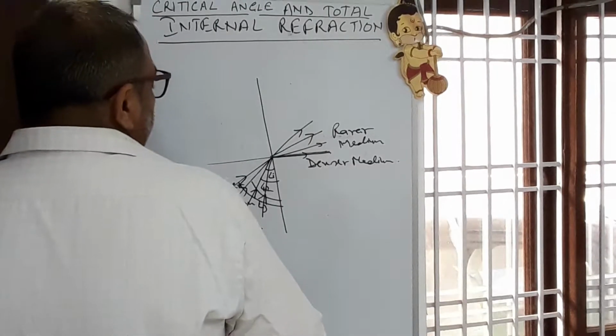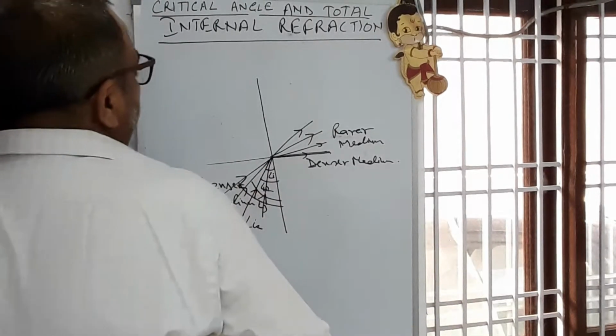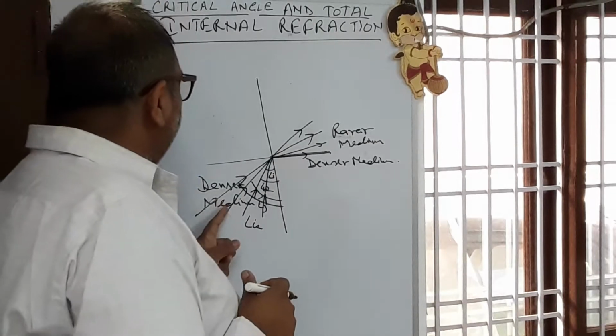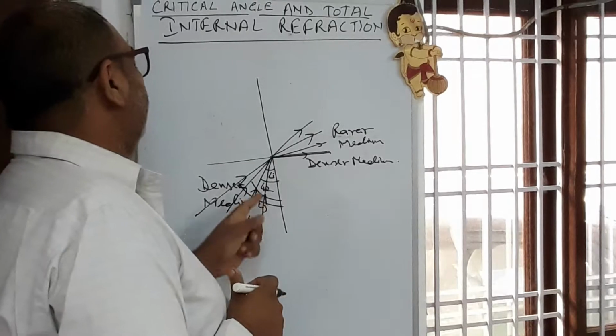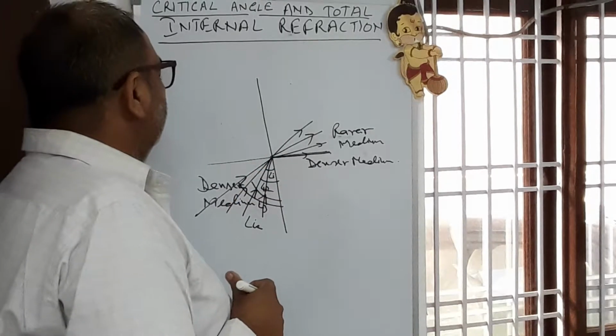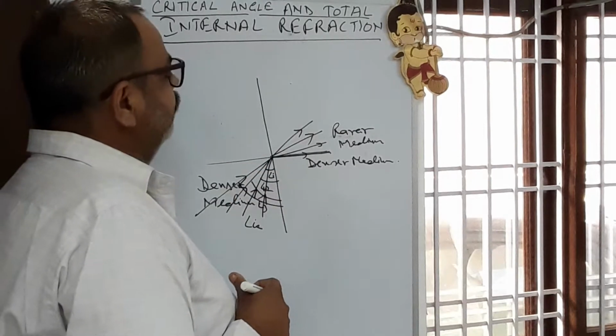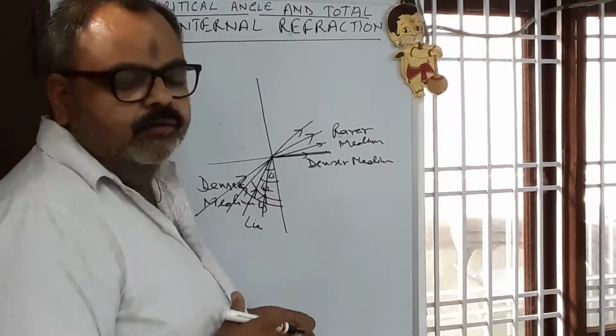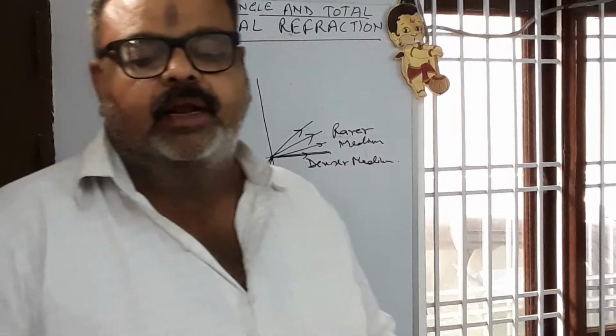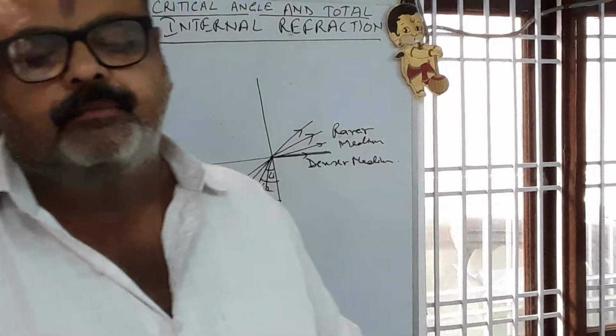The particular angle of incidence which makes an angle of 90 degrees of refraction in the rarer medium is said to be the critical angle for a particular pair of media, denser to rarer medium. So this is the critical position for any pair of media.